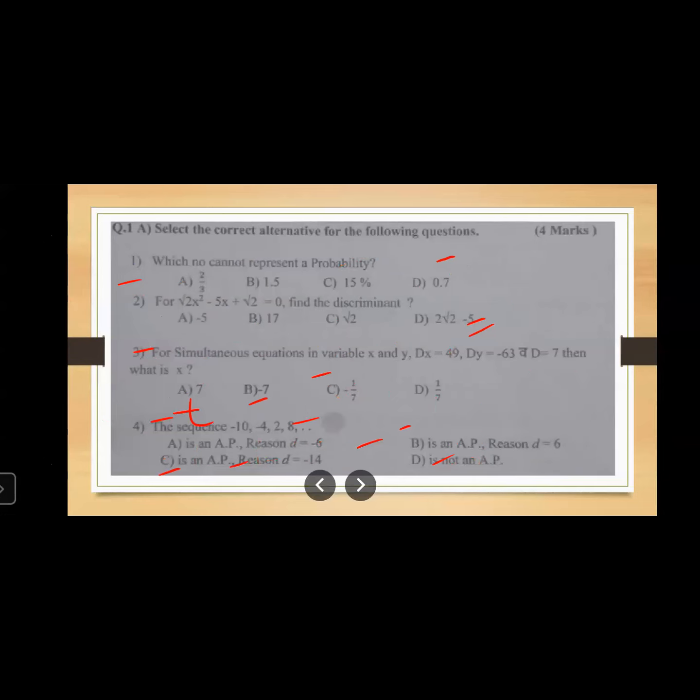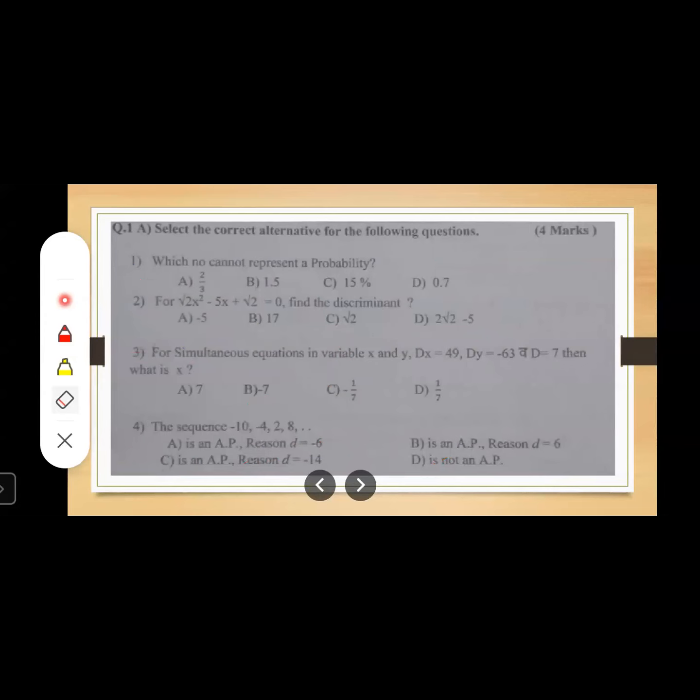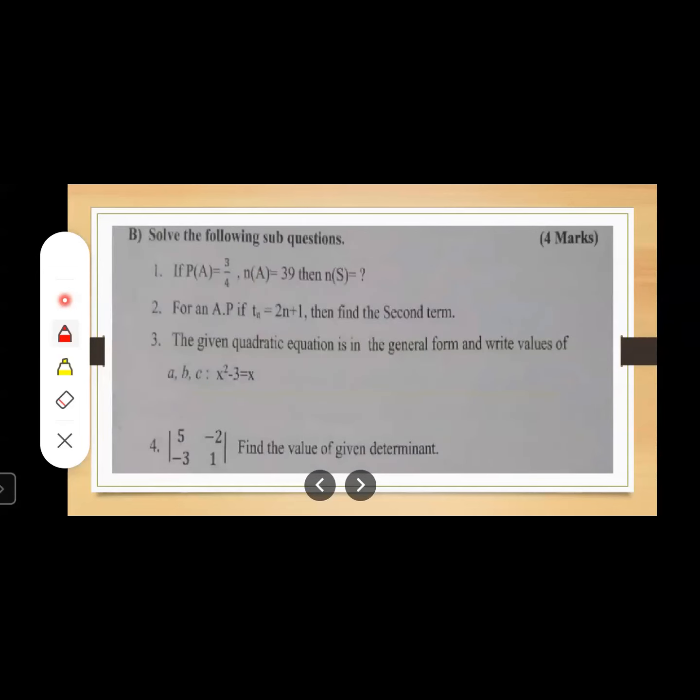Now which option is there? Wait. So option is A, yes, it is an arithmetic progression. Reason, d is equal to 6. See, here common difference is coming 6 and it is same throughout the series, and that's why this sequence is an arithmetic progression. Yes, students. Okay, I'm just marking here. Okay. Now let us move to the next slide.